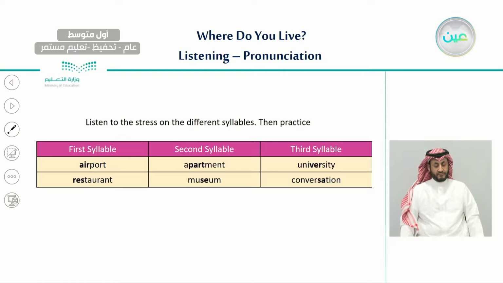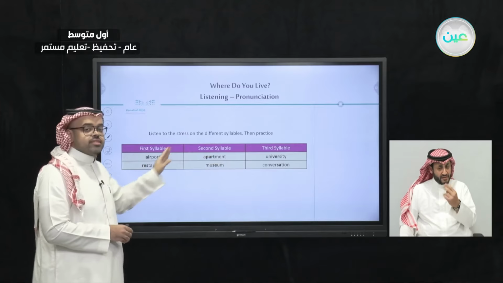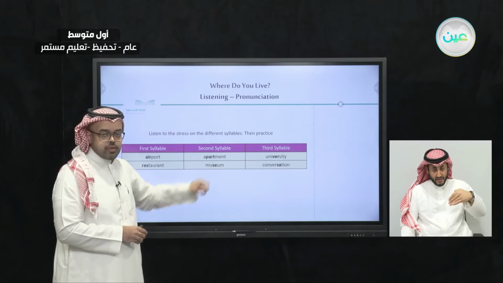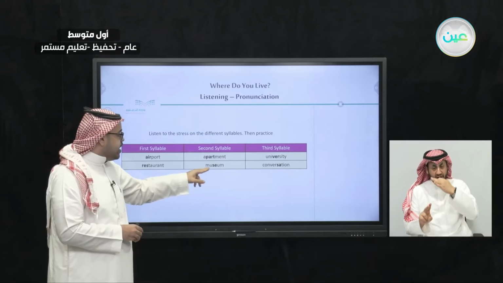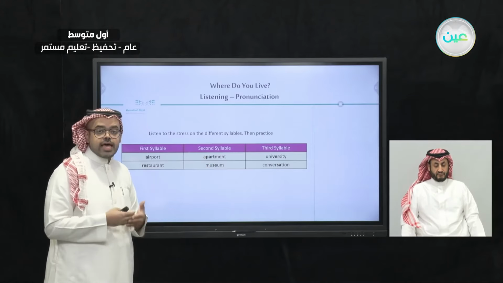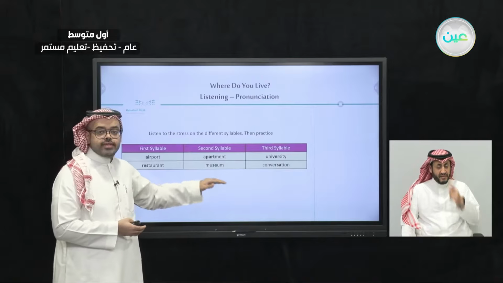The second example is words that stress the second syllable, not the first syllable. For example, here we have apartment, apartment. Here we have the S, which we pronounce as Z. So we would say museum, museum.